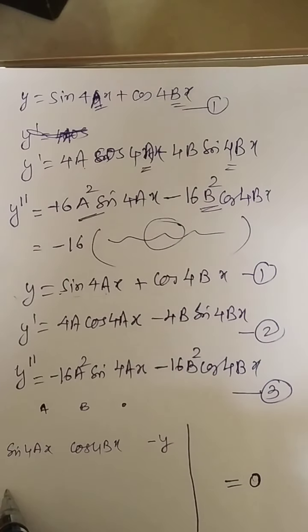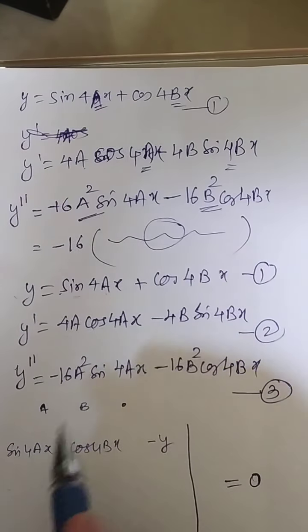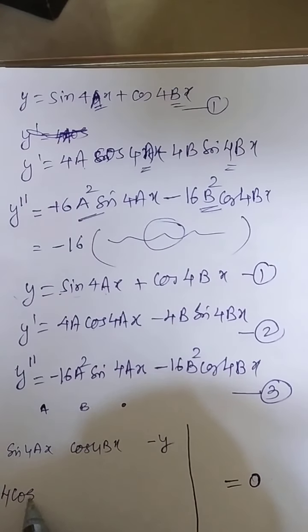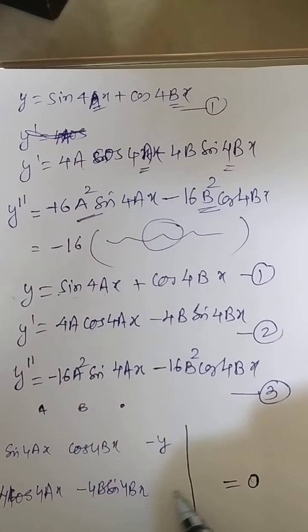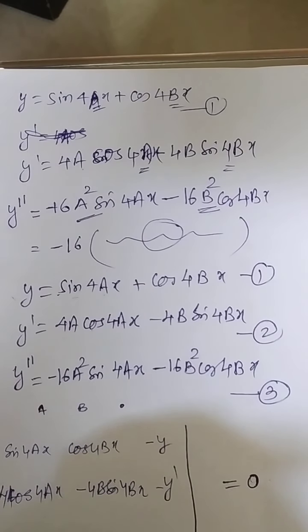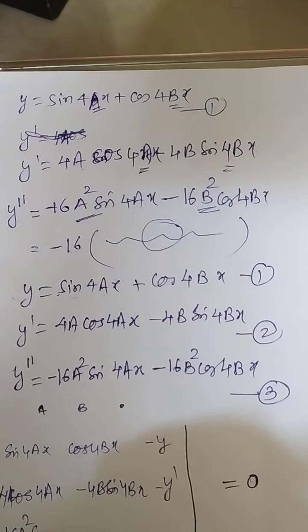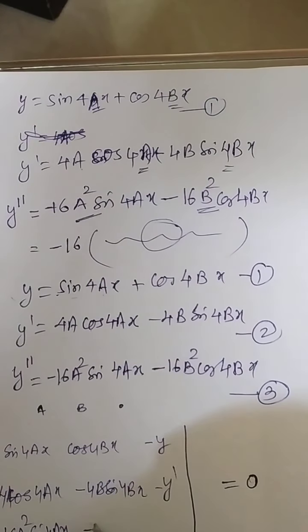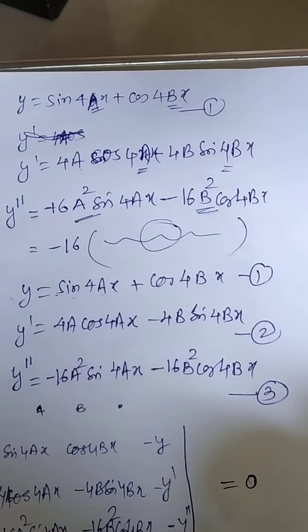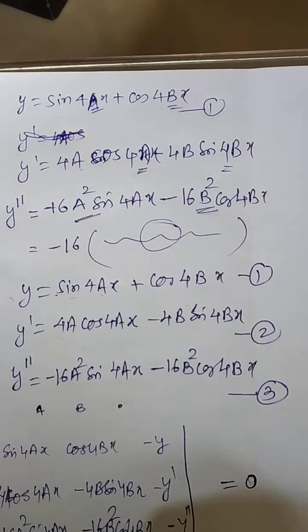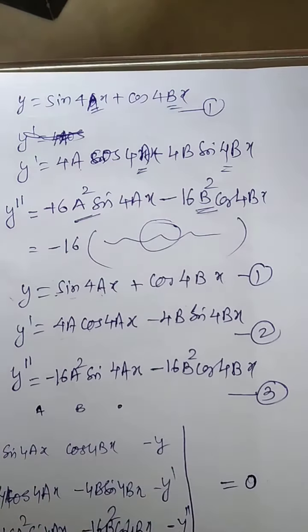Second equation. Now this expression: 4 cos of 4ax, here minus 4b sin of 4bx, here it is minus y dash. The third one: minus 16a square sin 4ax, minus 16b square cos 4bx, and over here minus y double dash. Now you can open this determinant and try to simplify. You will be getting the required solution. Okay. See the next question.